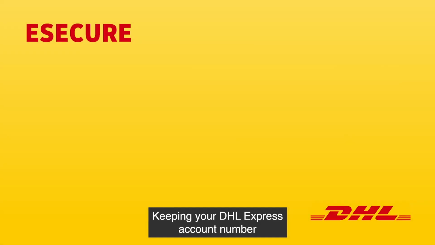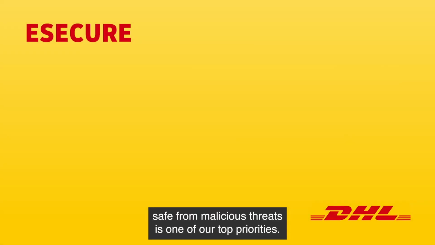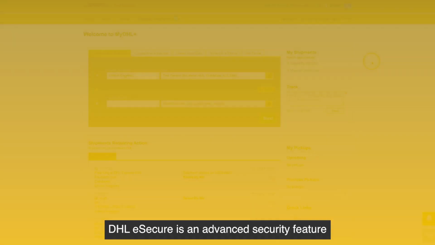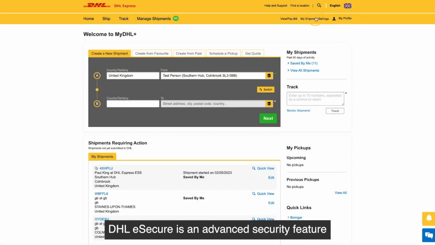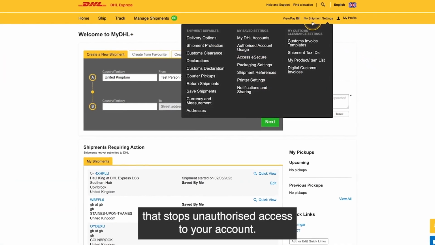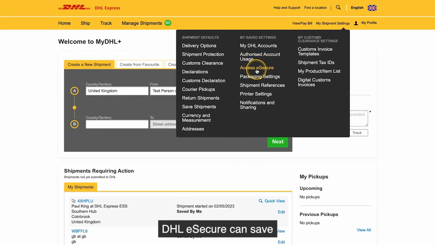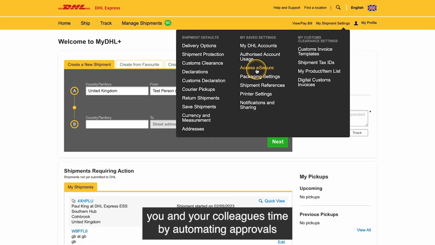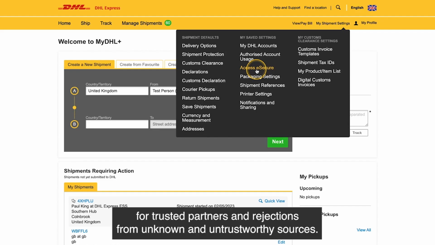Keeping your DHL Express account number safe from malicious threats is one of our top priorities. DHL eSecure is an advanced security feature that stops unauthorized access to your account. DHL eSecure can save you and your colleagues time by automating approvals for trusted partners and rejections from unknown and